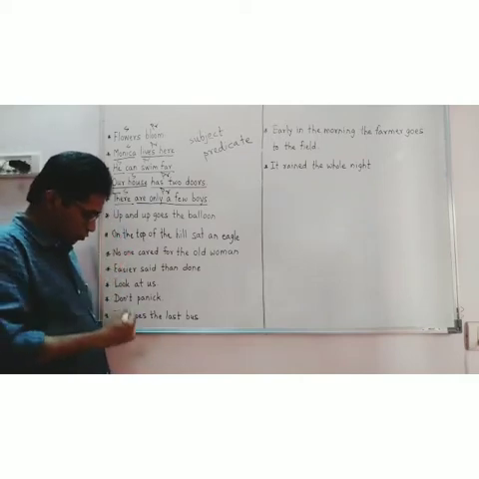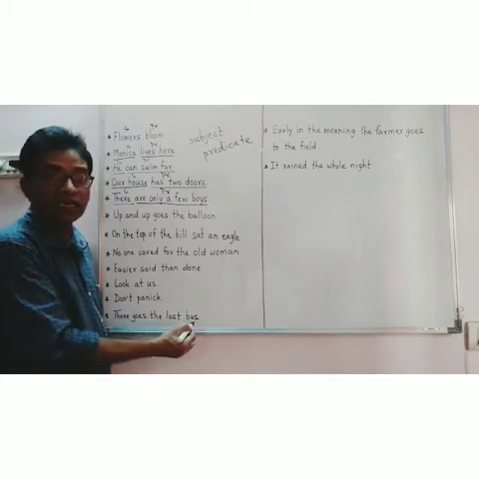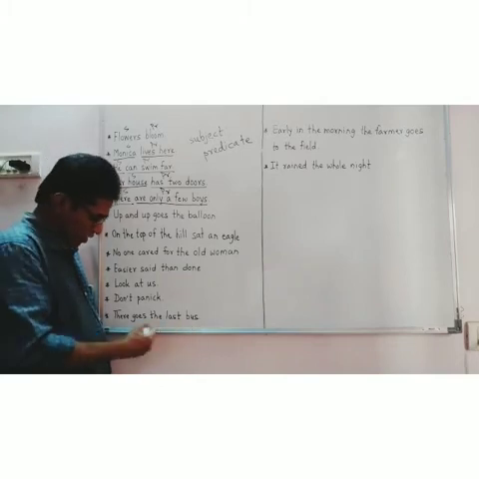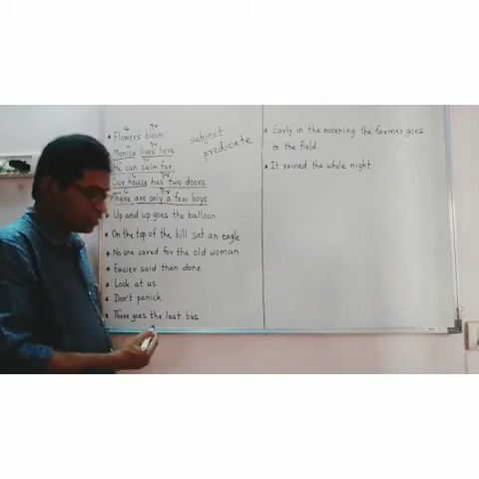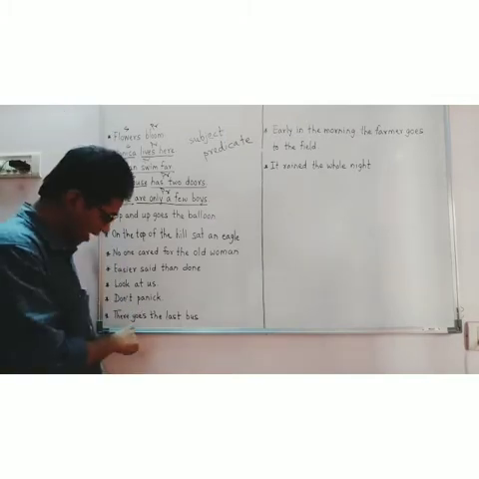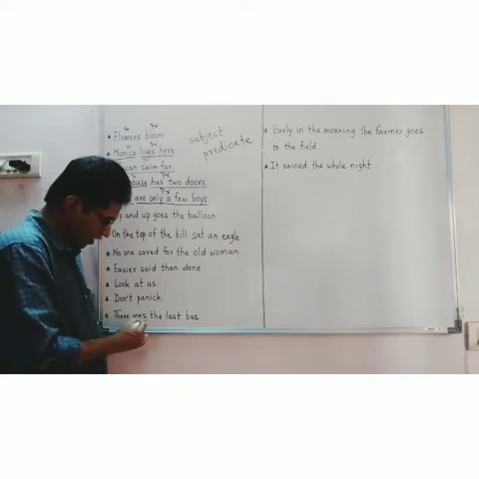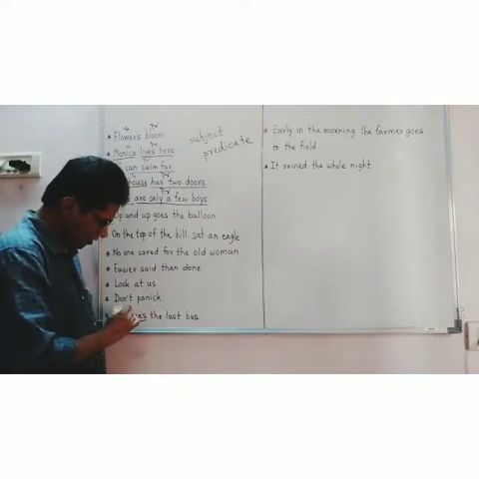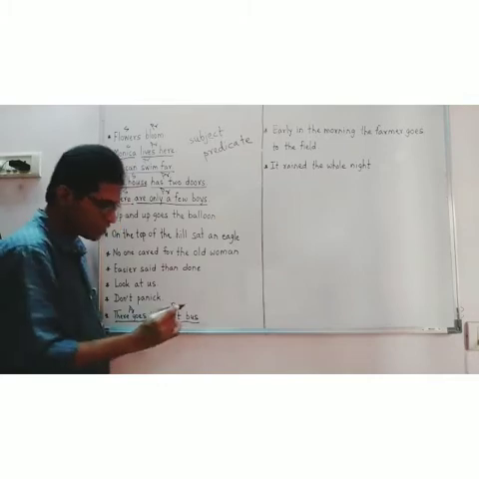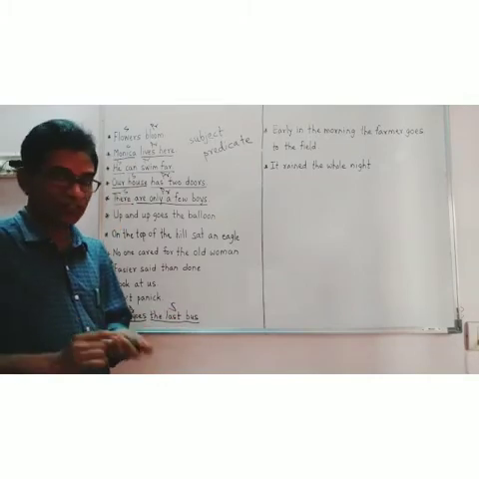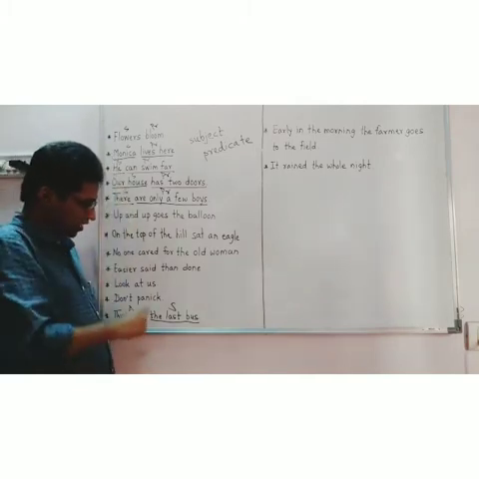But if you look here, there goes the bus. There goes the last bus. So here also the word there is used. But this there is used to emphasize the action. So in this sentence, there goes is the predicate, and the last bus is the subject. Try to remember the difference between this and this.